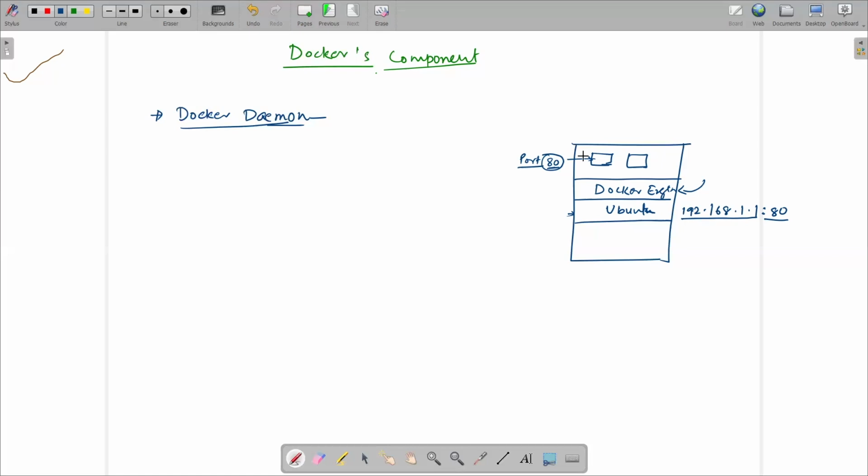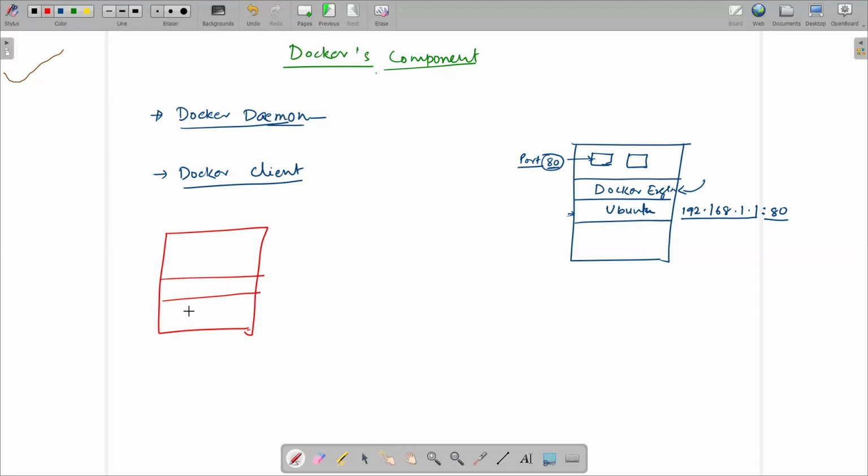Yes, correct. So if anyone asks what is Docker daemon, you can say that the Docker daemon just runs on the host operating system, and it is responsible for running containers to manage Docker services. And another one will be the Docker client. So with the Docker client, basically the Docker user interacts with the Docker daemon. Suppose this one is the Docker server, or you can say the Docker engine running on the operating system, which creates the container, right?